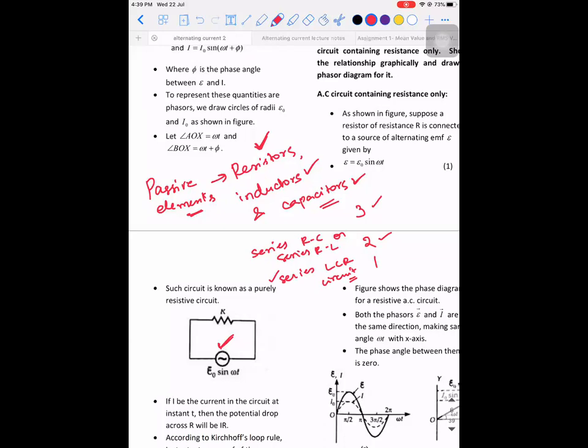Sir, L represents inductor, sir. L represents inductor. C represents capacitor. What is an inductor? What is an inductor?